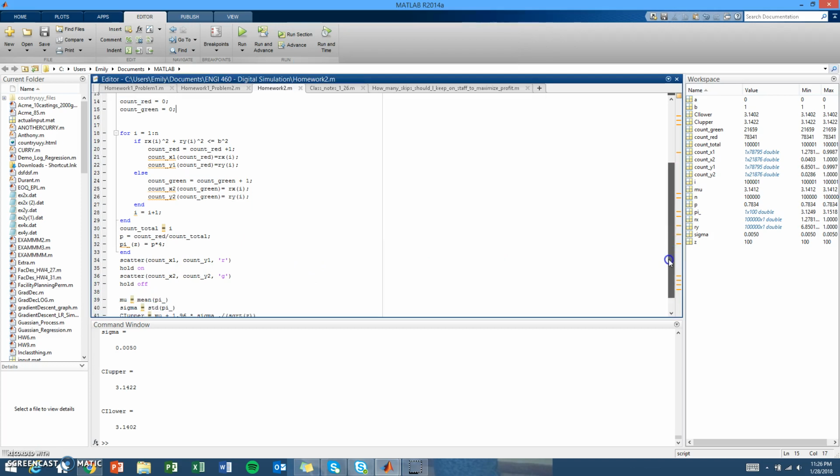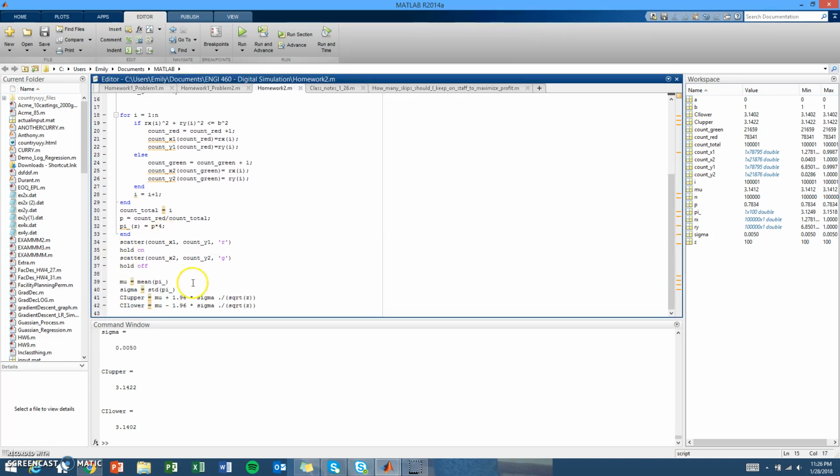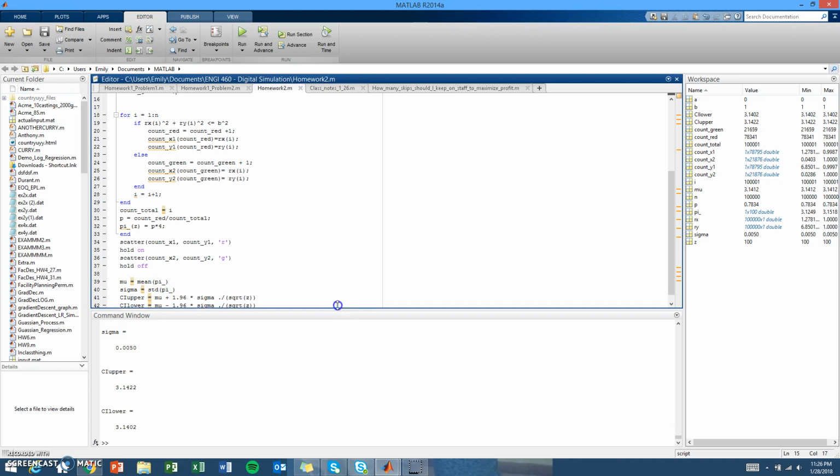Just down here, the code's just doing the graph that I just showed you. And then down here we're calculating our confidence interval. This is a 95% confidence interval. So let's go ahead and check out what that gave us, our answers.